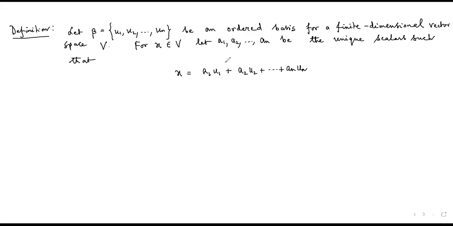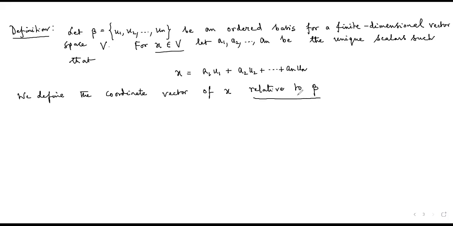Suppose we can express any vector of V as a linear combination of these vectors residing in the basis beta. Then we define the coordinate vector of x relative to the basis beta. This particular part is very important.